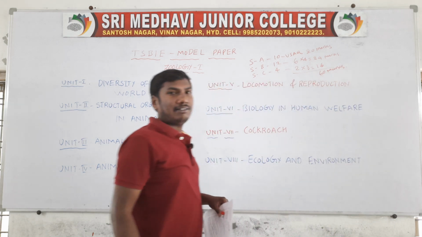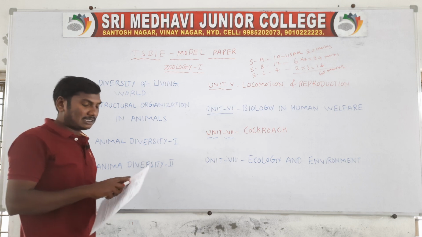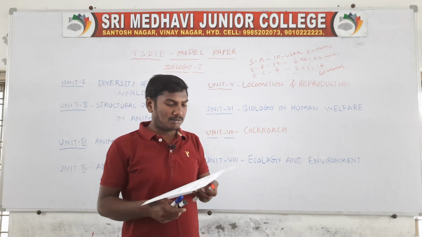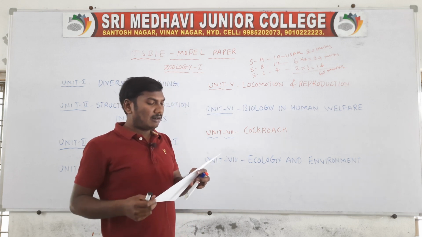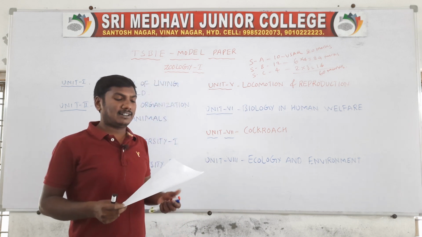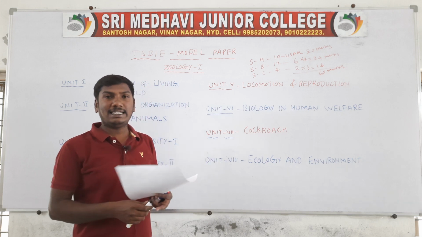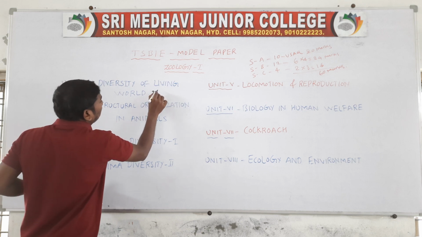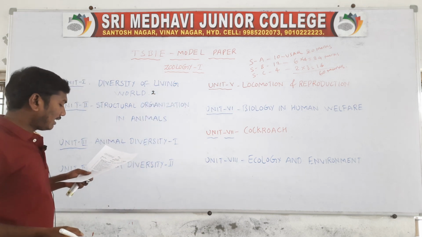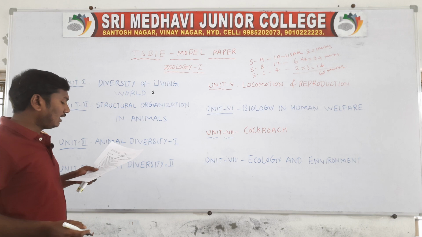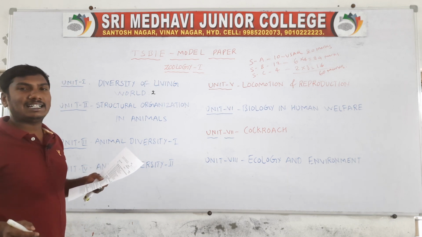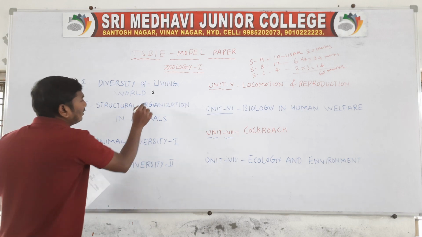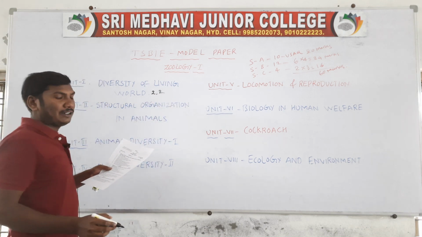First, we will discuss the new model paper weightage wise. Section A, question number 1: What does ICZN stand for? This is a very short answer from unit 1. Next, list out any 4 sacred groves in India. This is also from the first lesson, unit 1.